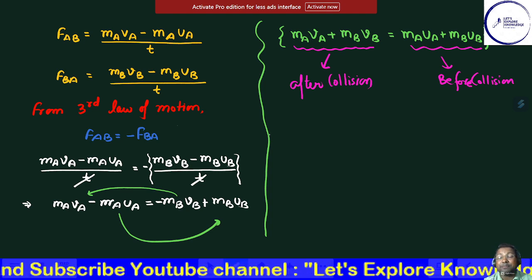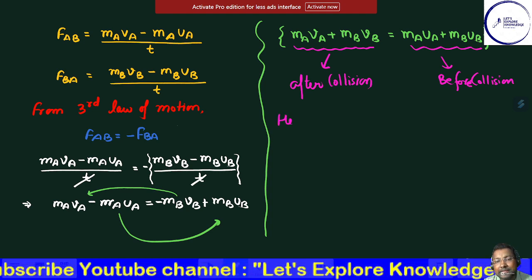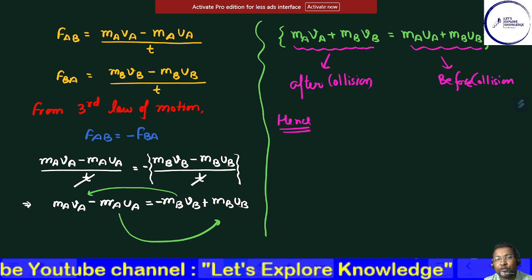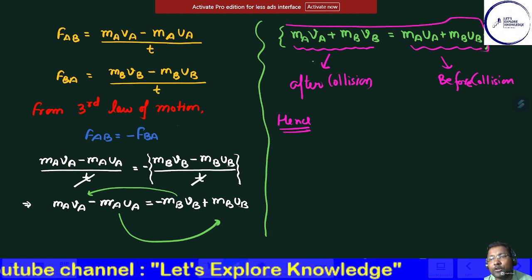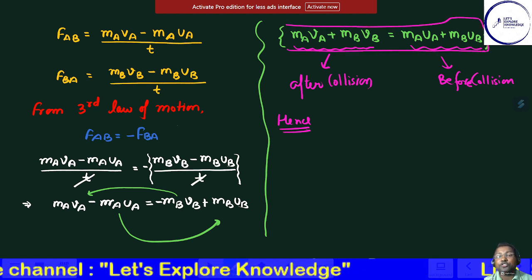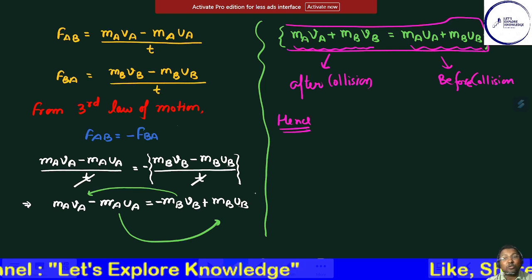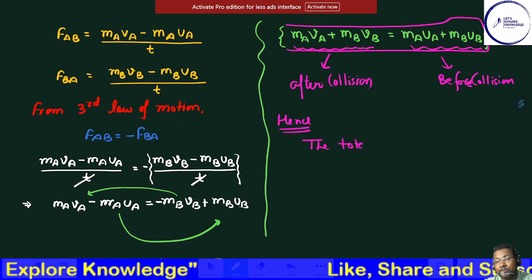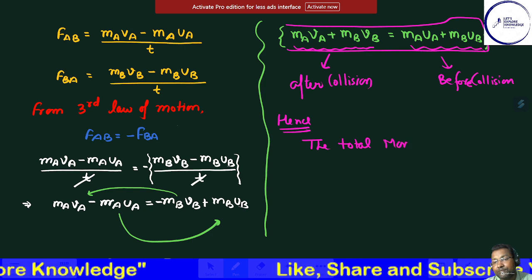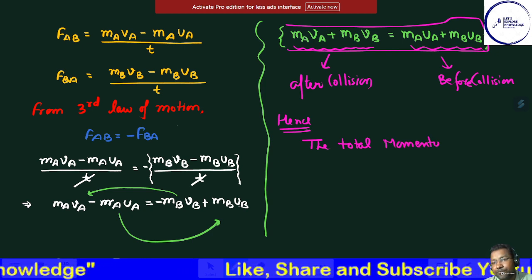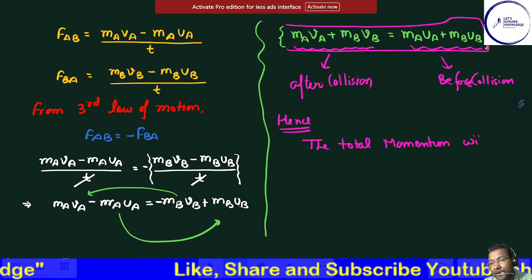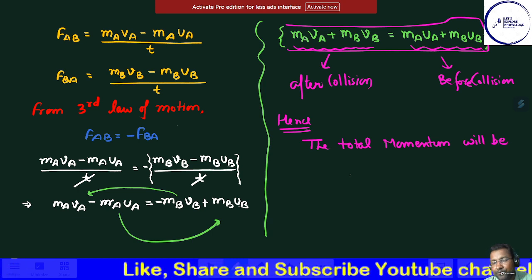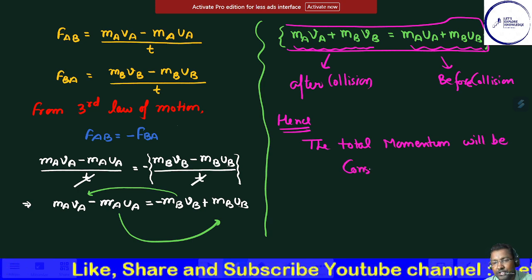So from this we can conclude that the total momentum remains constant. Hence we can say the total momentum will be conserved.